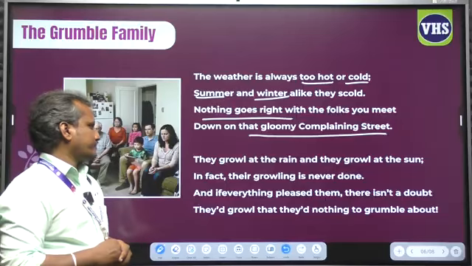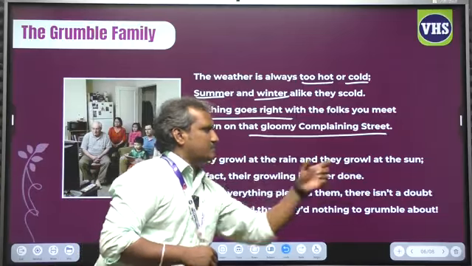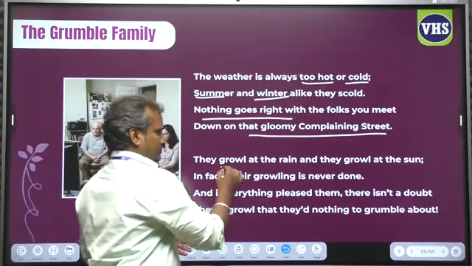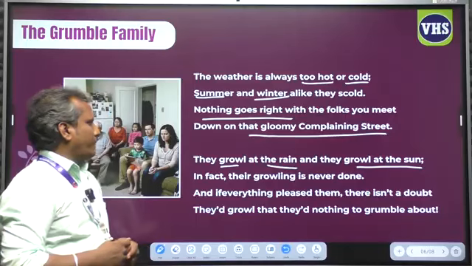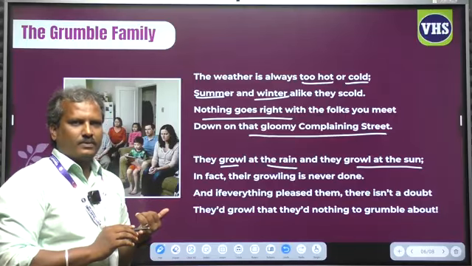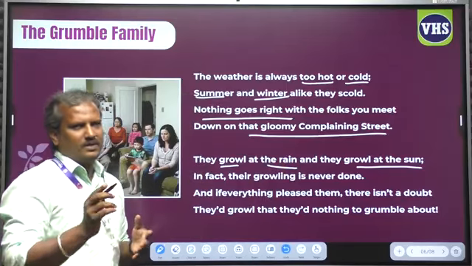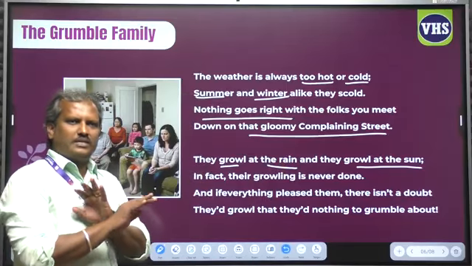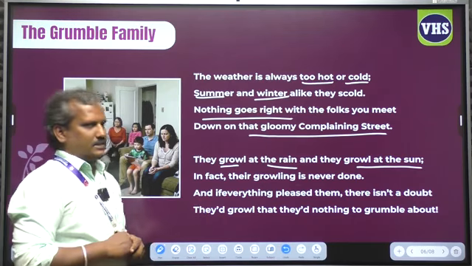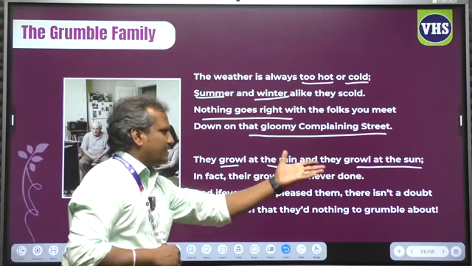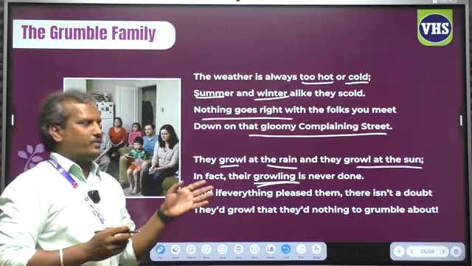Next stanza. They growl at the rain and they growl at the sun. Yes. If it is raining, they will be complaining. If it is a sunny day, they will be complaining. So they will not enjoy any of the weather conditions, right? In fact, their growling is never done. Yes, there is no end point for their growling.